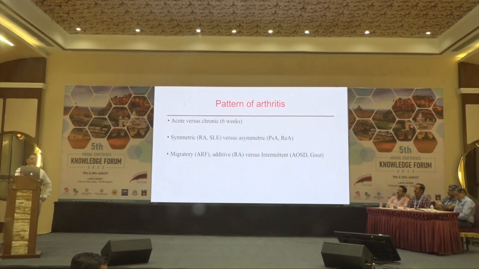So once we have made sure the patient has inflammatory arthritis, not inflammatory polyarthralgia or polyarthralgia, we look for pattern. So what we look for is whether the patient has acute or chronic disease, because not often do patients with inflammatory arthritis who have chronic disease actually have viral polyarthritis. Viral polyarthritis usually lasts less than 6 weeks or at least less than 12 weeks, not more than that. Then we look for symmetric versus asymmetric arthritis.